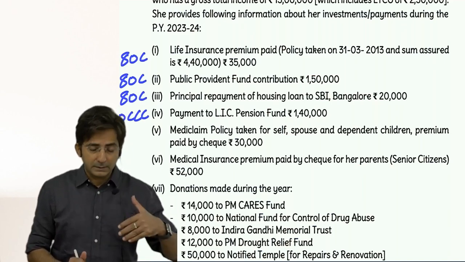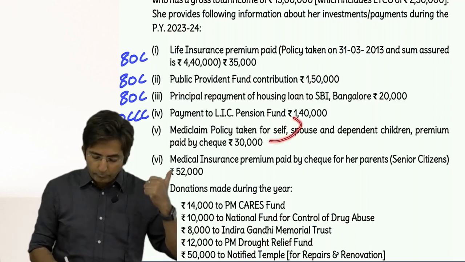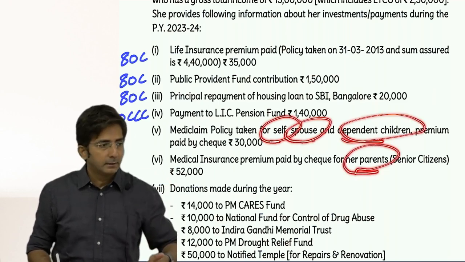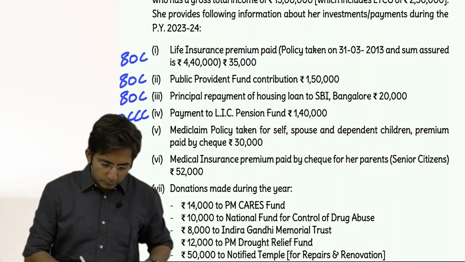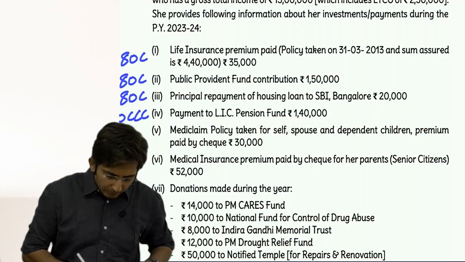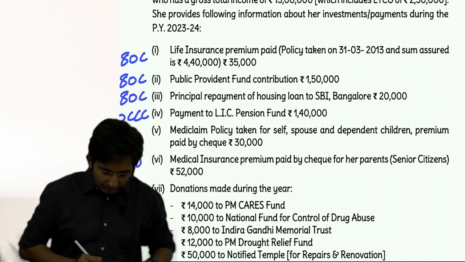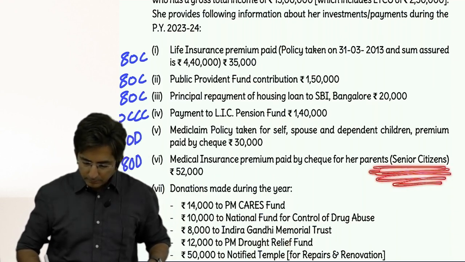See, the way our answer is, the question is also presented in the same way. In our answer we take for own, spouse, dependent children first, then we take for parents. So even in the question they have arranged it in two points. You can write 80D, 80D here. I am not discussing the effect right now, because we are going to solve this anyway. That time we will discuss the effect. And note here, parents are senior citizens.